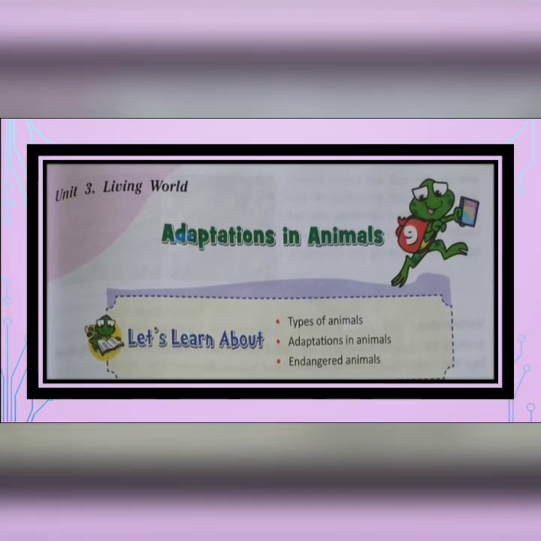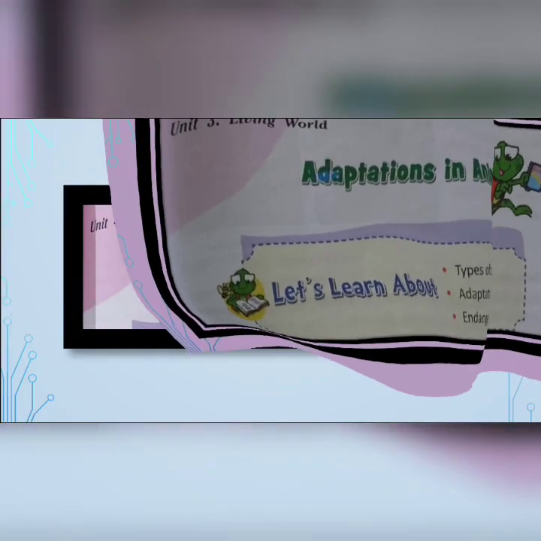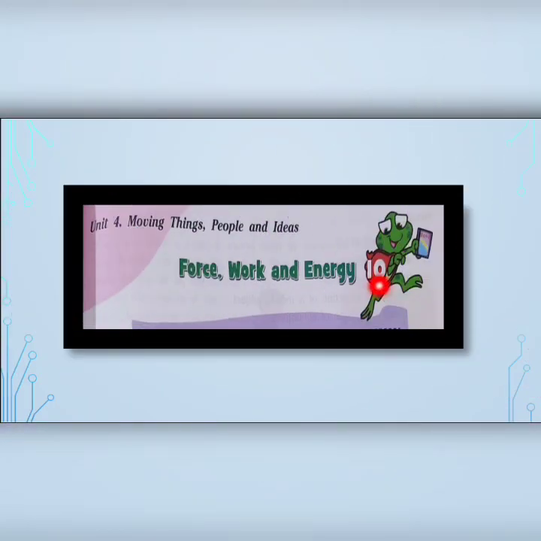In our previous class, we have finished the discussion of all the question answers of chapter number 9, Adaptations in Animals. Today we are going to start a new chapter, chapter number 10, Force, Work and Energy, from Unit 4, Moving Things, People and Ideas.